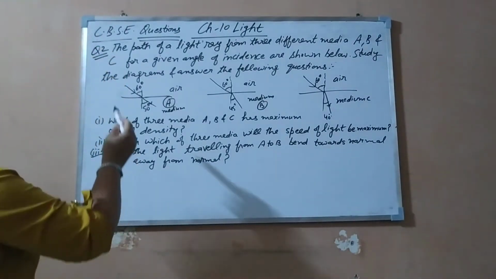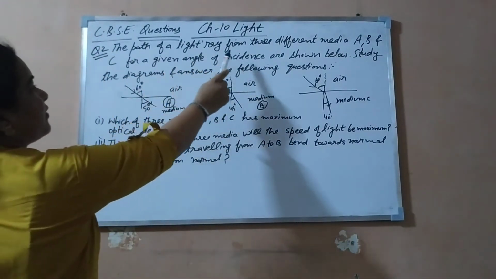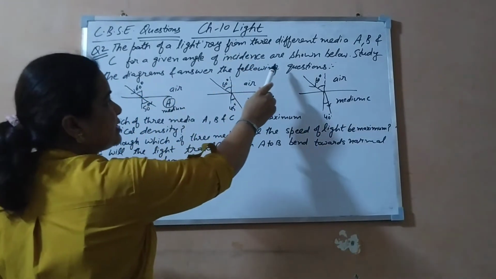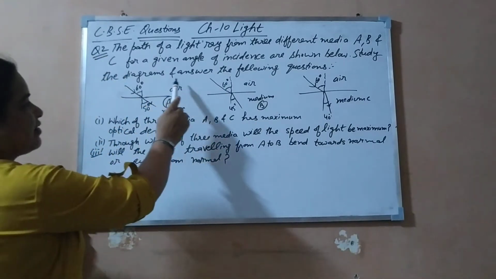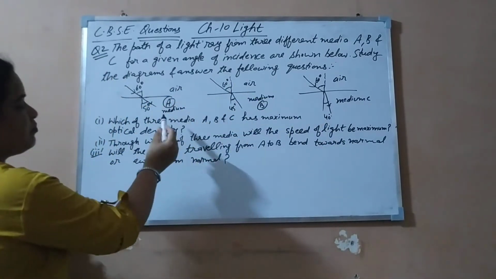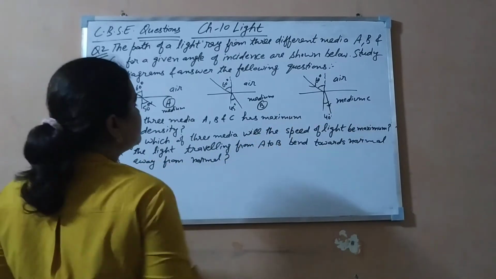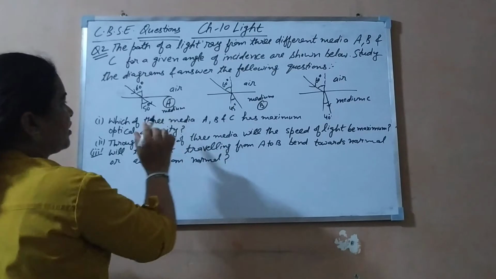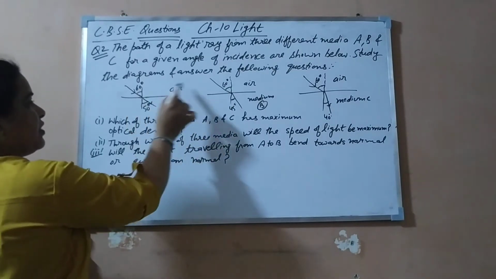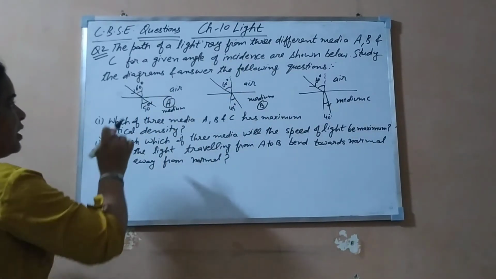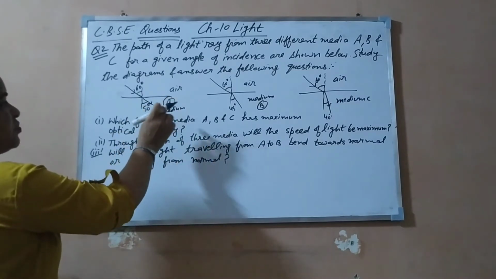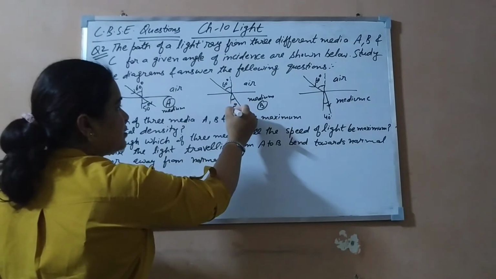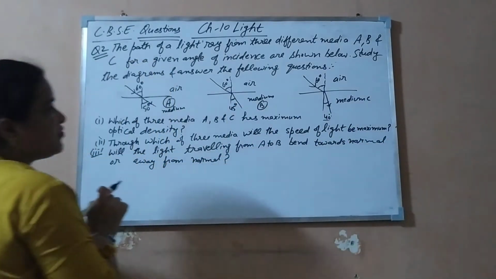So now this next question: the path of light ray from 3 different media A, B and C for a given angle of incidence are shown below. Study the diagram and answer the following questions. Three mediums are given, medium A, medium B and medium C. Air is the first medium in all the 3, but the second medium is different. The angle of incidence value is the same in all the cases, and the angle of refraction is different in each medium. In the first medium it is 50 degrees, in the second 45 degrees, in the third 40 degrees.